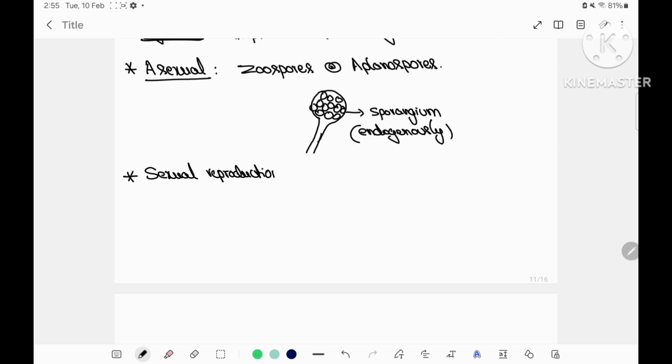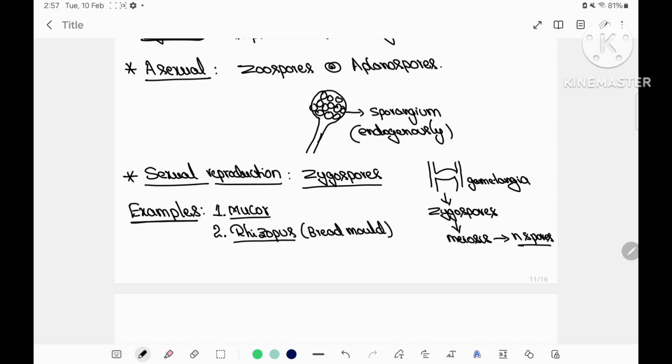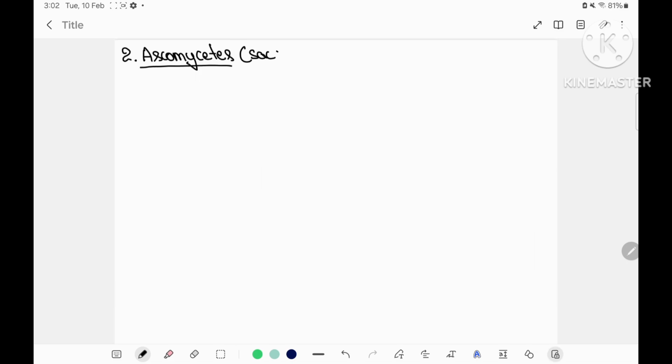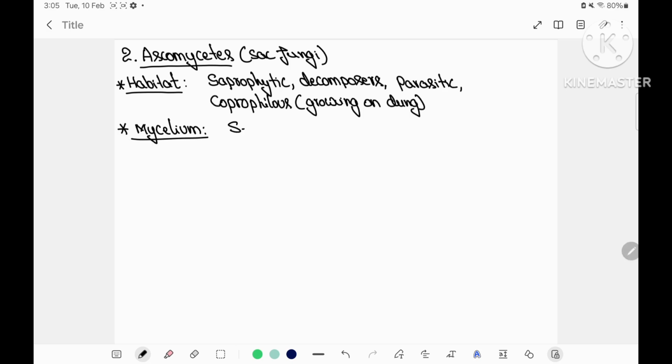Sexual reproduction takes place by the formation of zygospores. Zygospores are formed by the fusion of 2 gametangia. Zygospores will undergo meiosis and form haploid spores. Examples for this group are of various types, and the very well-known examples are Mucor, Rhizopus, and Albugo.